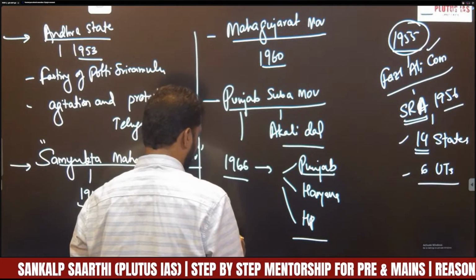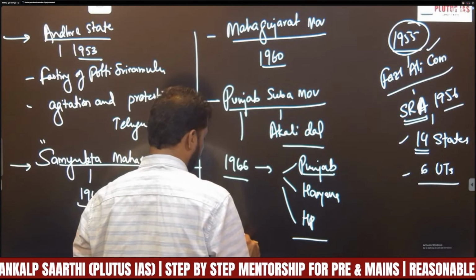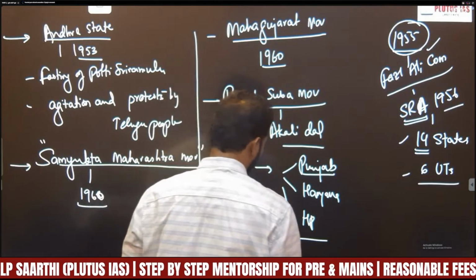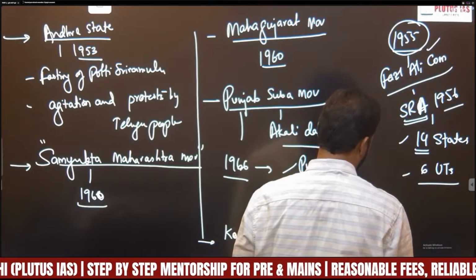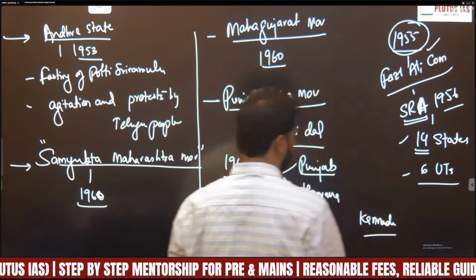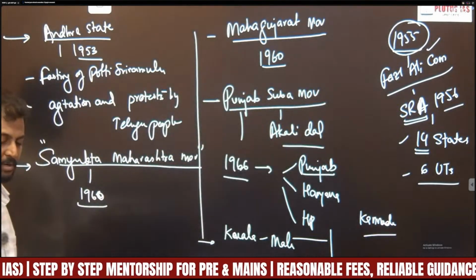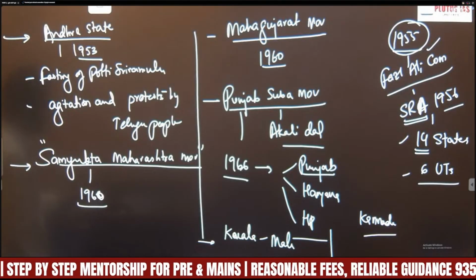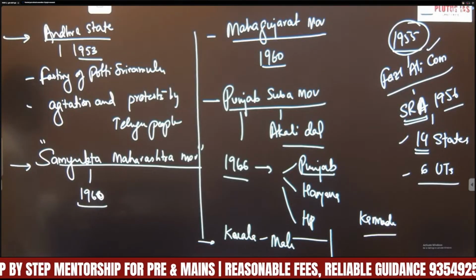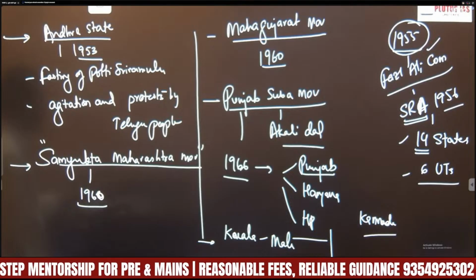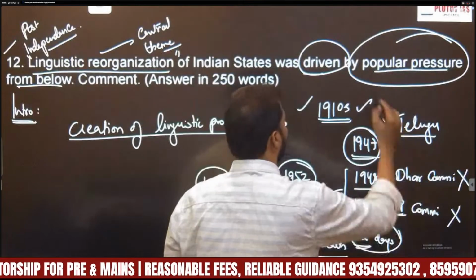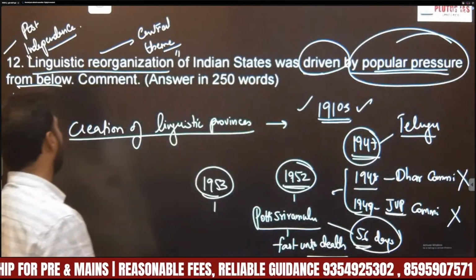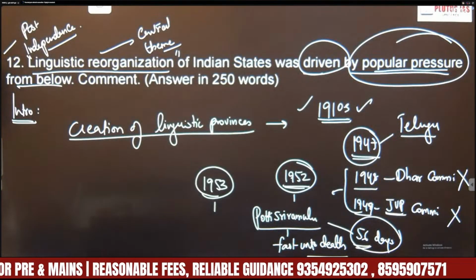Similarly, reorganization of Kerala, that is Malayalam speaking people. Similarly, reorganization of Karnataka, that is Kannada speaking people, was also carried out at different time periods. Okay, so the reorganization of linguistic states in India was actually a result of popular pressure from below. That is, below means people.